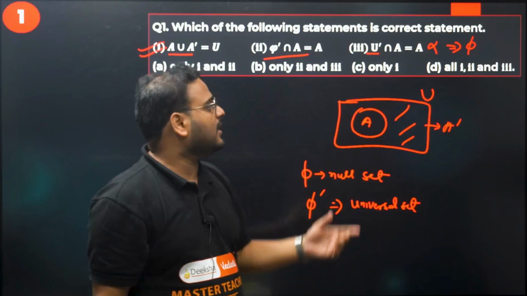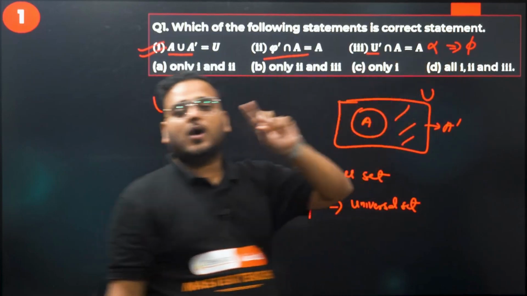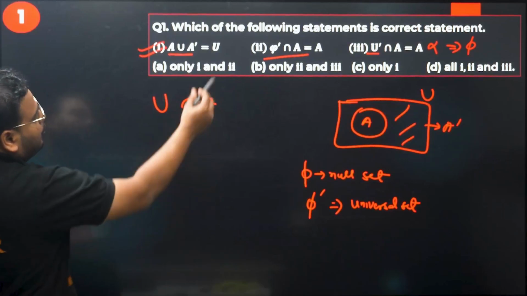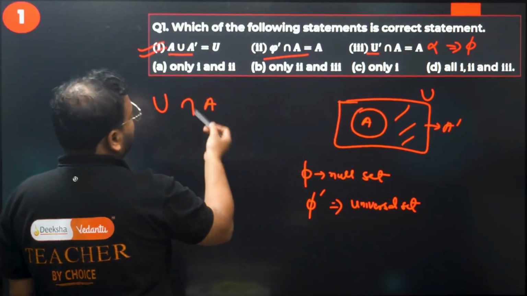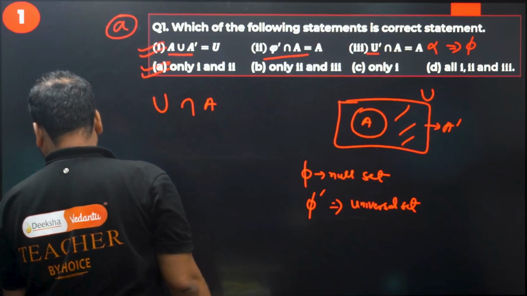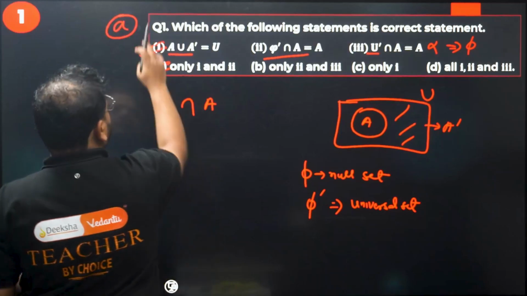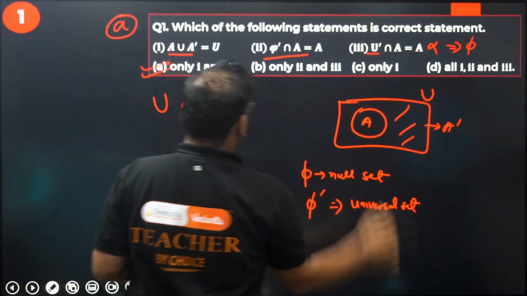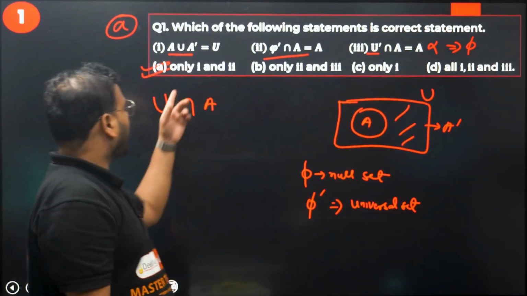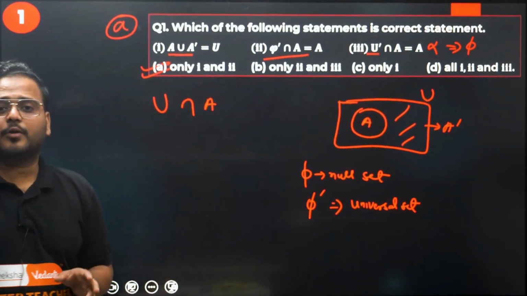Nothing is common. So option number 3 is the wrong statement. We have to look for the correct statements, so only 1 and 2, option A is correct. Let me erase some extra markings here. I hope this is clear. Option A is the right answer for question number 1.